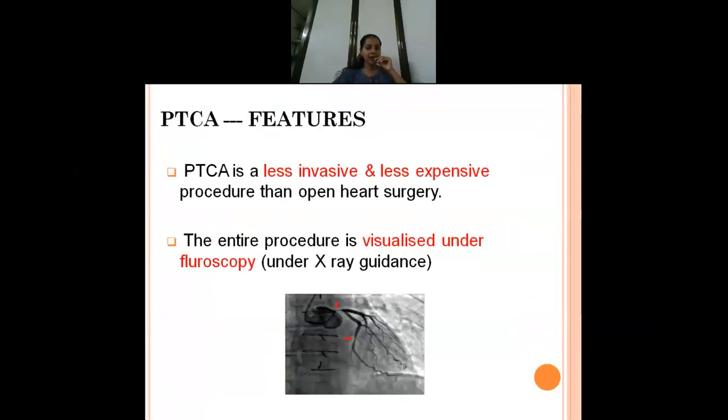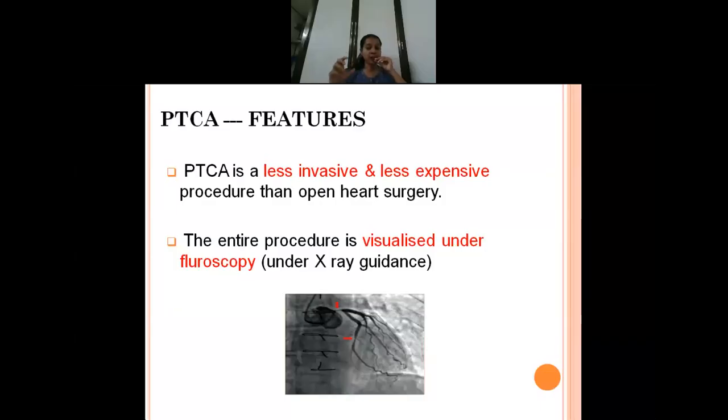Okay, so we'll see some features of PTCA. It is a less invasive and less expensive procedure when compared to open heart surgery, because for this PTCA procedure, if we are using the stent, usually it can range from around 15,000 to 30,000.